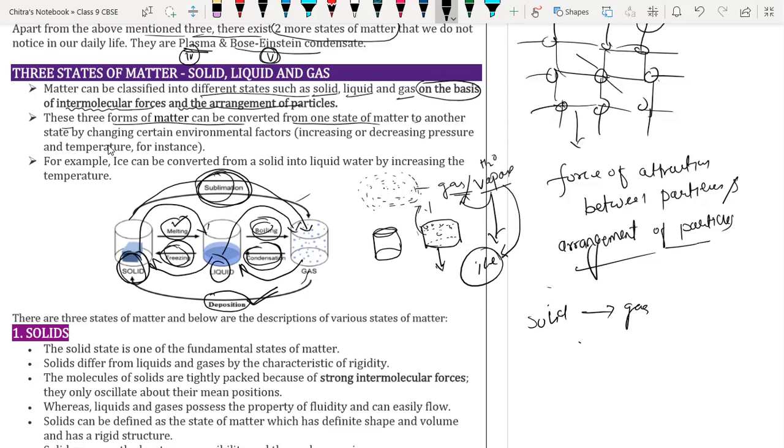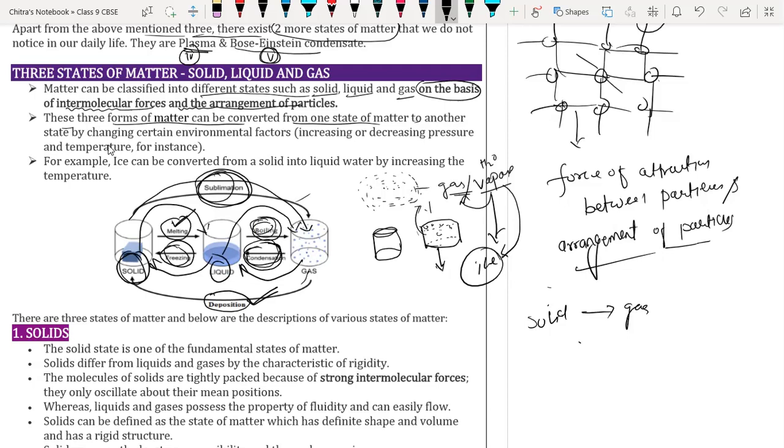Melting is the process in which a solid gets converted into liquid form. When liquid converts into gaseous form at a particular temperature, that is called boiling. When gases convert into liquid form, it is called condensation.